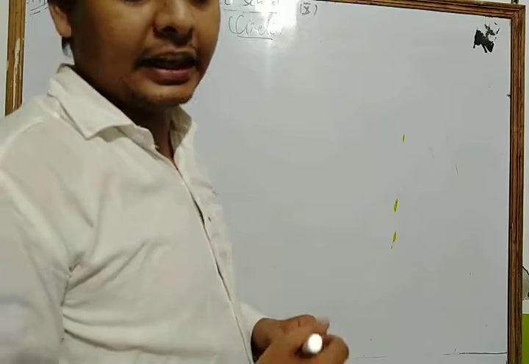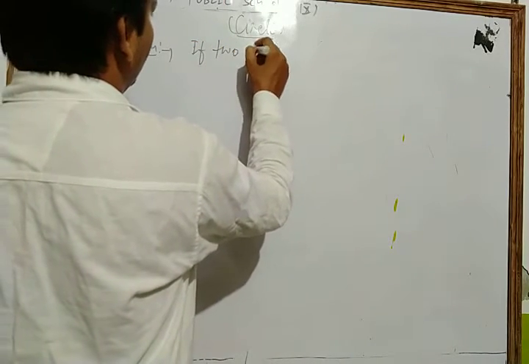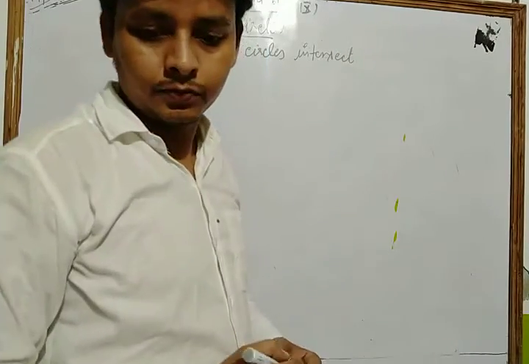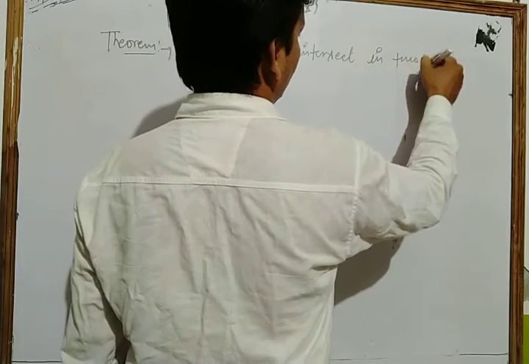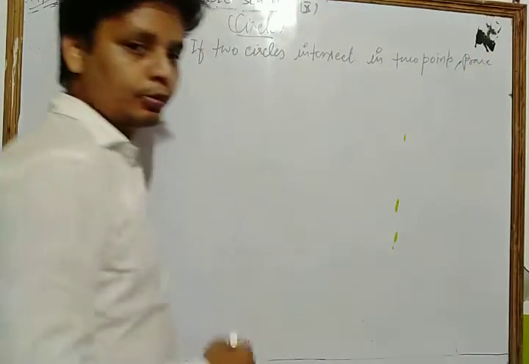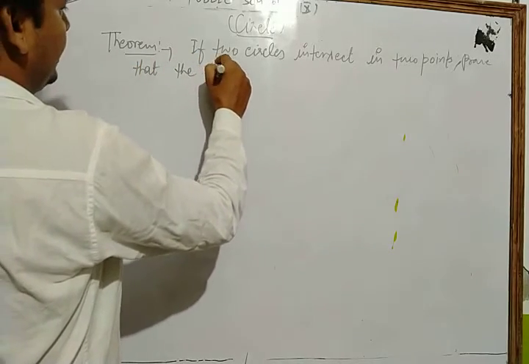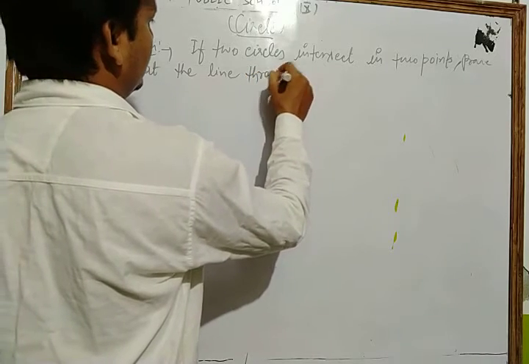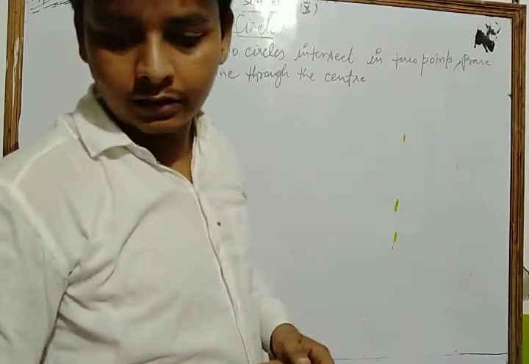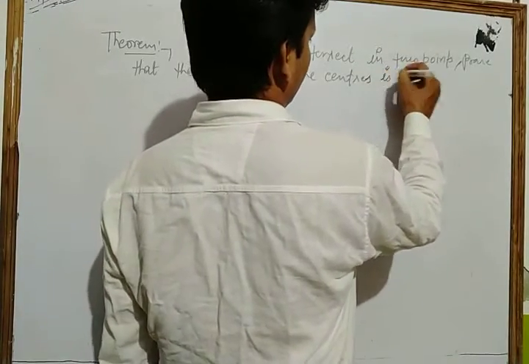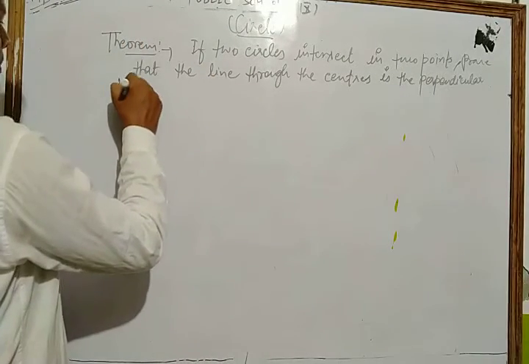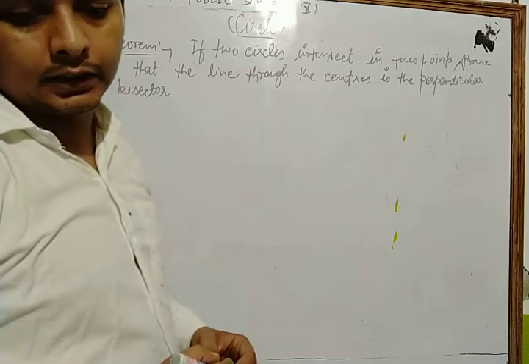If two circles intersect in 2 points, prove that the line through the centers is the perpendicular bisector of the common chord.